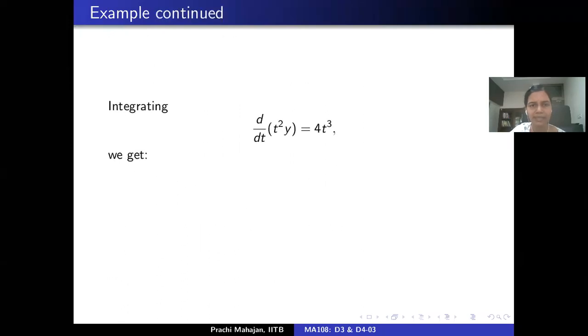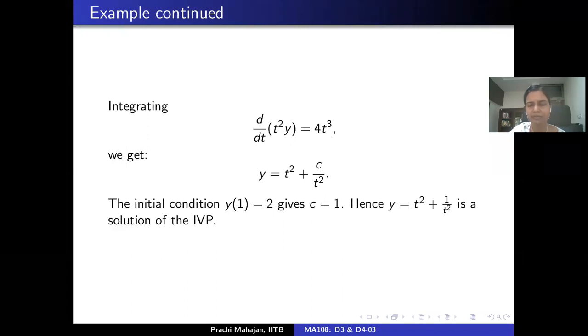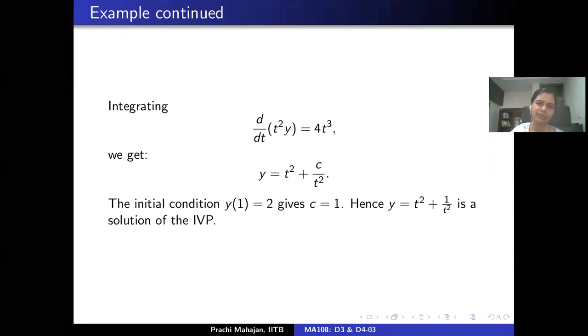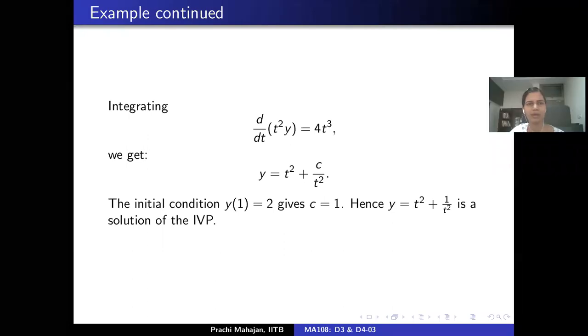I just integrate and I have a solution, right? So what is the solution? y equal to t square plus some constant of integration c by t square. And using the initial condition, one can determine c, which means that y equal to t square plus 1 by t square is a solution to the initial value problem. Correct? Is everybody with me up till this point? Yes, ma'am. All right.